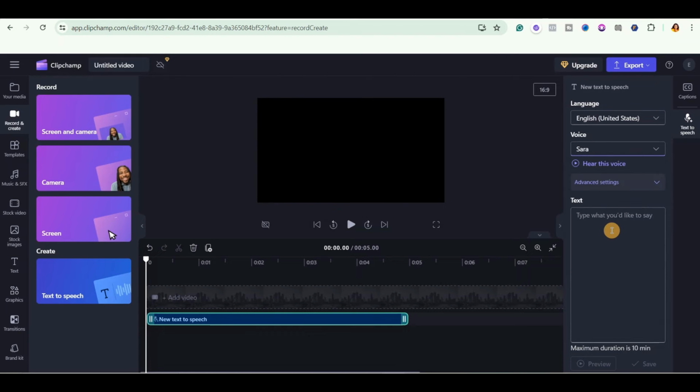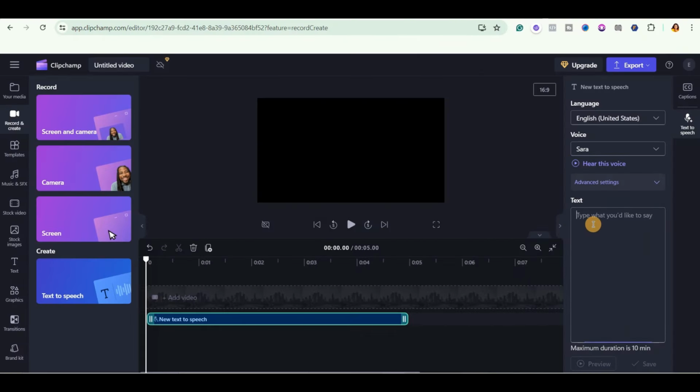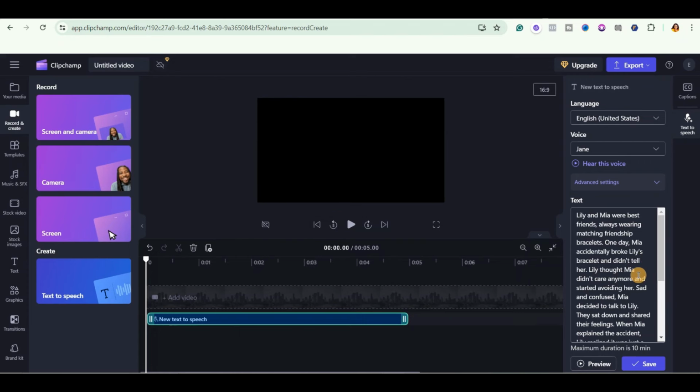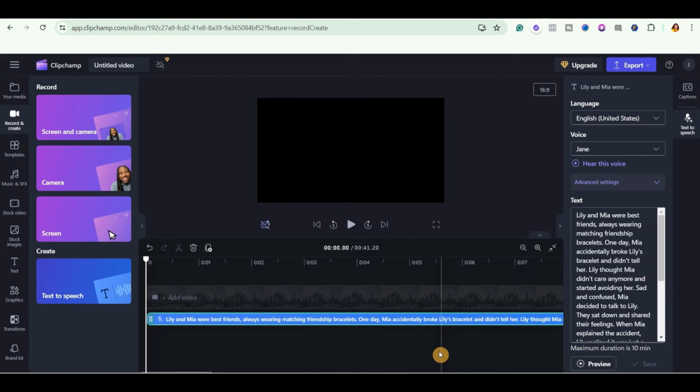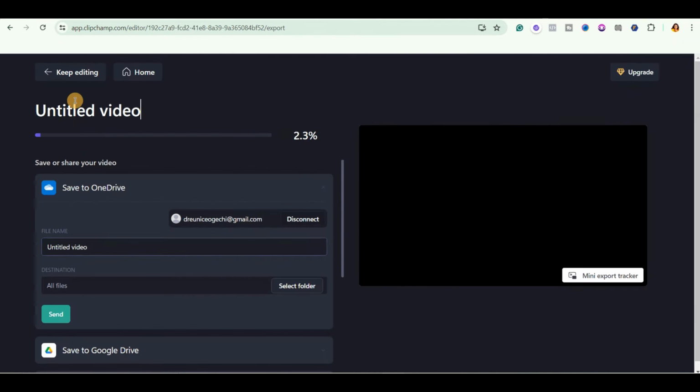Okay, so now all we just need to do is to go back to ChatGPT. And then we're going to just go ahead and copy the story. Then head back to Clipchamp. Come right here and paste it. Once you paste your story, just go ahead and click on this save button right here and wait for it to generate the voiceover. So you can see that it has finished generating the voiceover. So just simply go ahead and click on export. So I'll just select 720p and then change the title of the video.